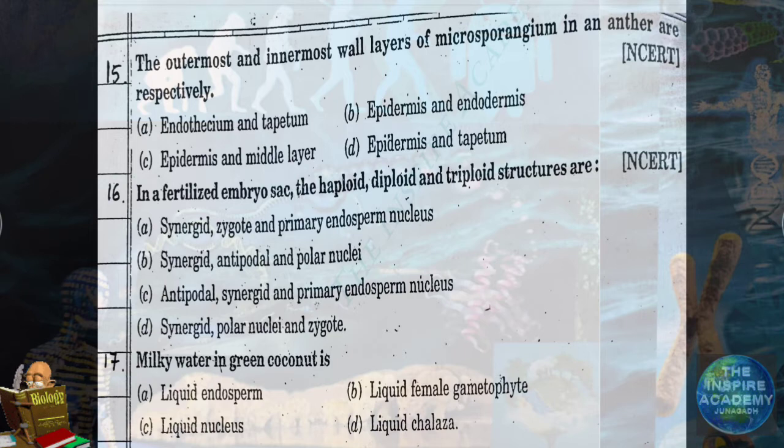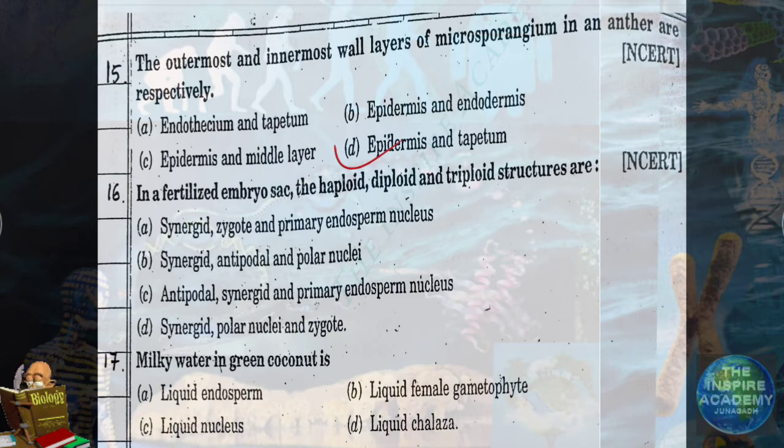Then there is endothecium, and the innermost layer of microsporangium inside the anther, which provides nutrition to the microspore mother cell, is called tapetum. So D option. Epidermis is the outermost layer and tapetum is the innermost wall layer of microsporangium.